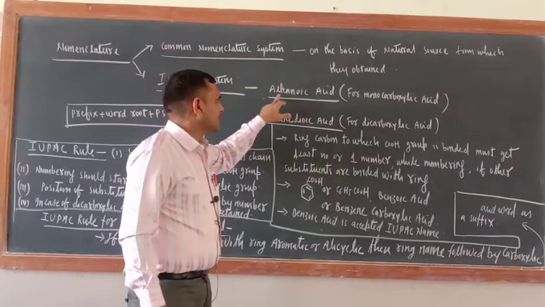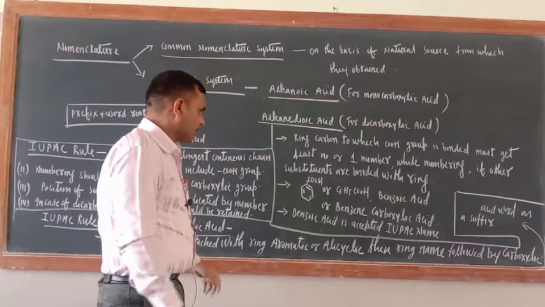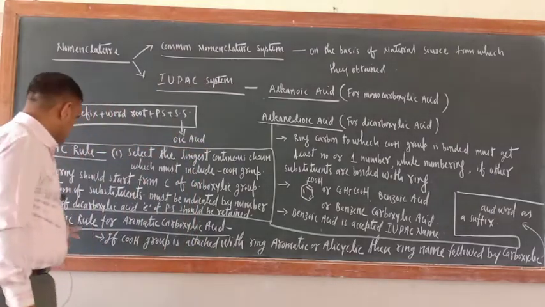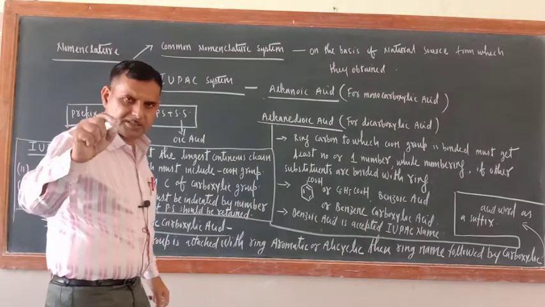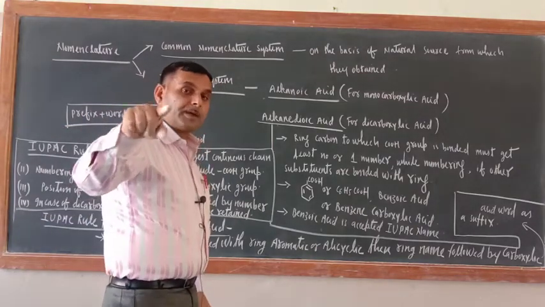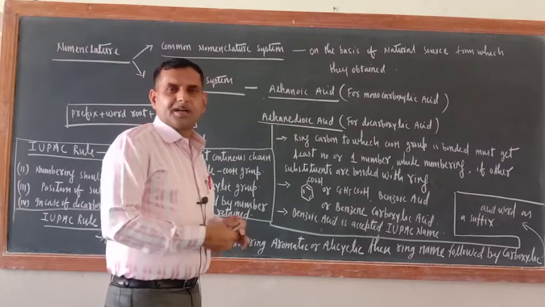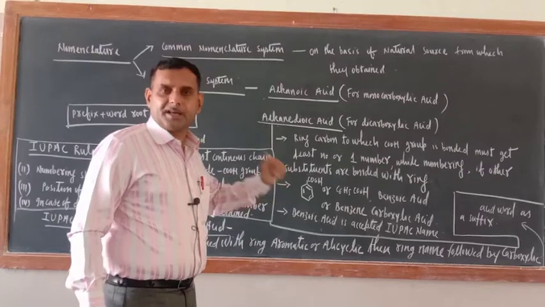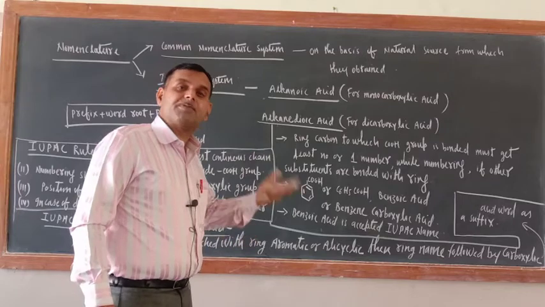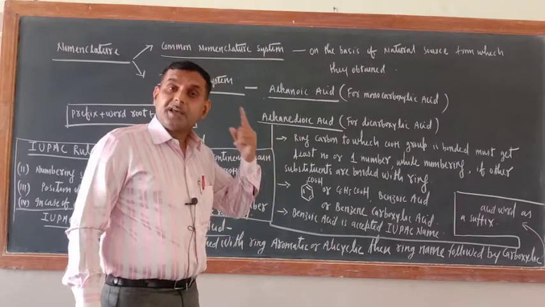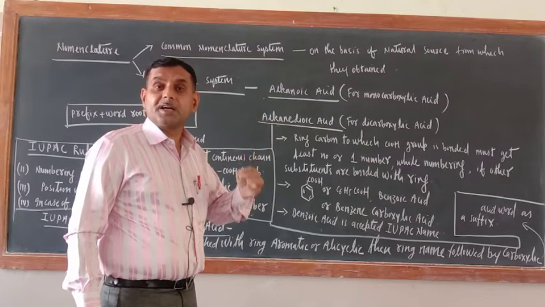So for monocarboxylic acid, alkane oic acid; for dicarboxylic acid, alkane dioic acid. Now there are certain rules for the aromatic carboxylic acid, and they are very important. If the COOH group is bonded with a ring, maybe aromatic or alicyclic, then the word oic acid will not come. First you should name that ring, followed by carboxylic acid as a suffix. If one COOH group is there, if two COOH groups are there, then dicarboxylic acid.